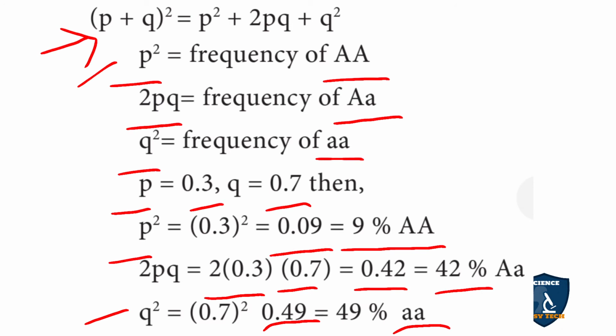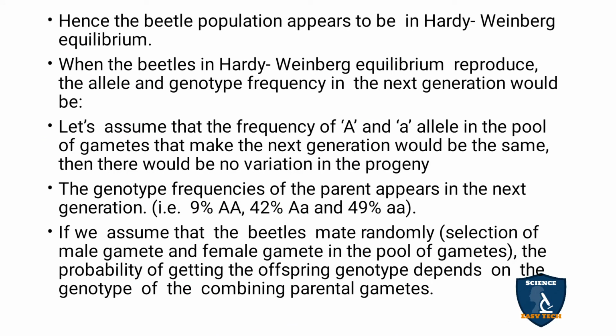So like this you will get the frequency. So they are using the Hardy-Weinberg equation. What they assumed is that capital A is 0.3 and small a is 0.7, and based on that you calculate with the help of this equation. Hence, the beetle population appears to be in Hardy-Weinberg equilibrium. When the beetles in Hardy-Weinberg equilibrium reproduce, what would the allele and genotypic frequency in the next generation be? The Hardy-Weinberg equilibrium uses the equation where you can see the allele and genotypic frequency.